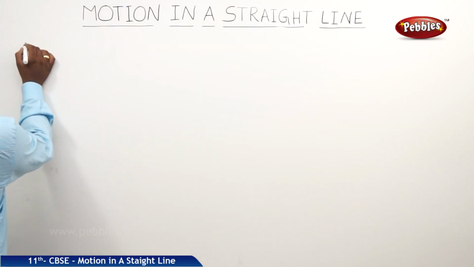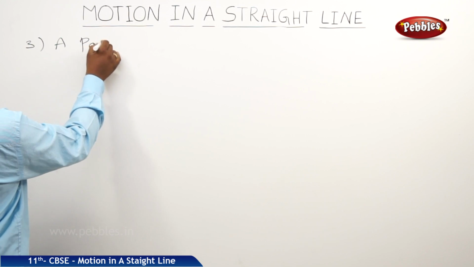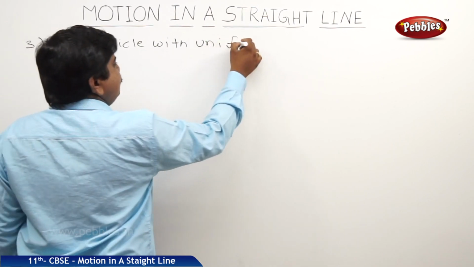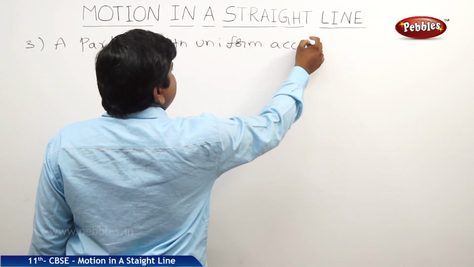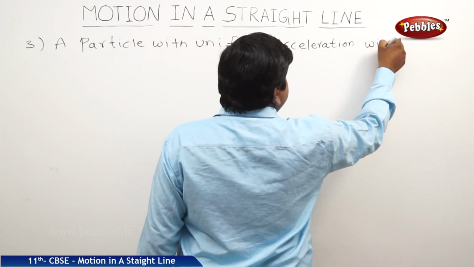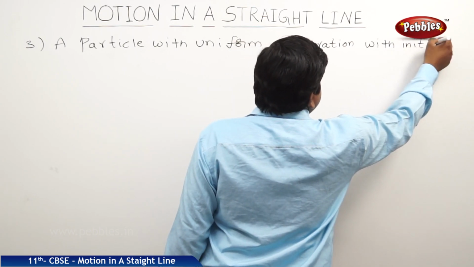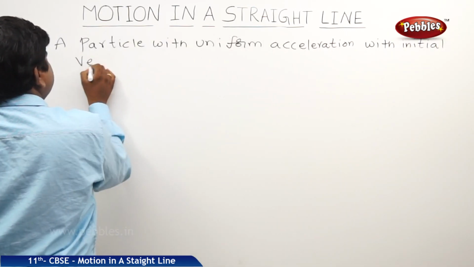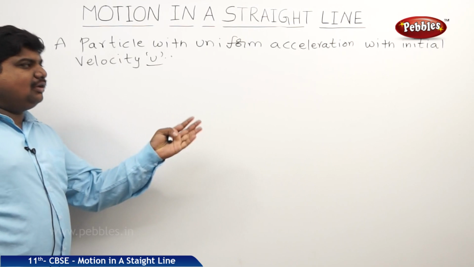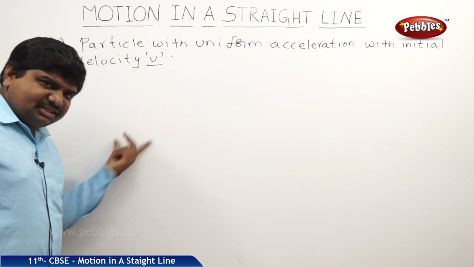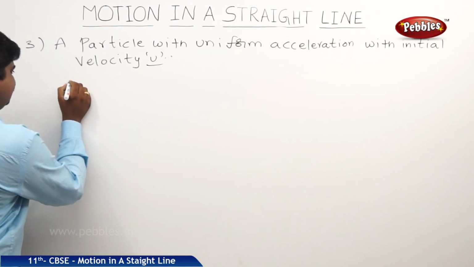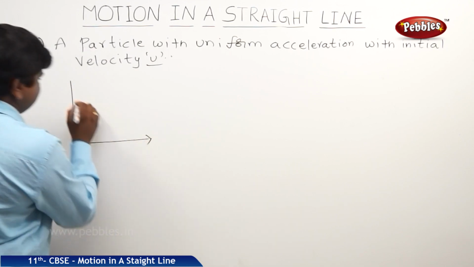The third example is a particle with uniform acceleration with initial velocity u. In the previous graph the initial velocity is 0, that's why the straight line passes through the origin with positive slope. But here the initial velocity is u, so the graph is like this.